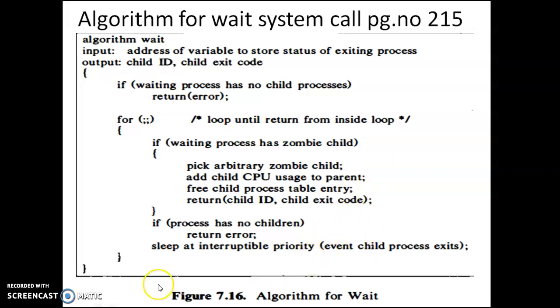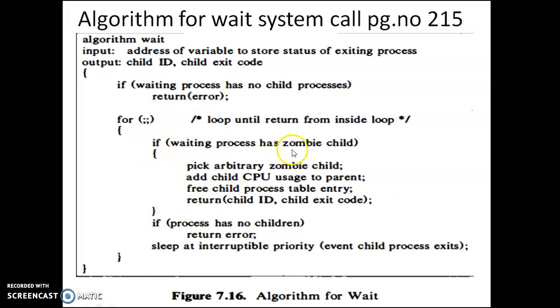Eventually, among B, C and D, the children processes, assume that C will exit. So it will send a death of the child signal to the parent. It will wake up the parent process, and the parent will get a signal from the child, the death of the child signal. It has to handle that signal. So it will wake up and begin the for loop.